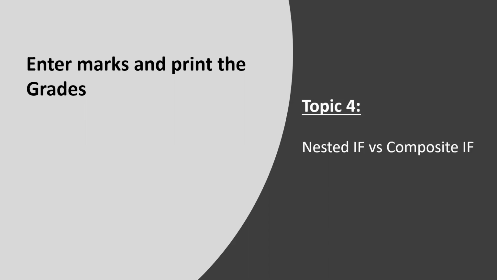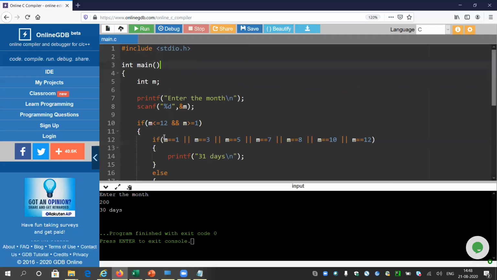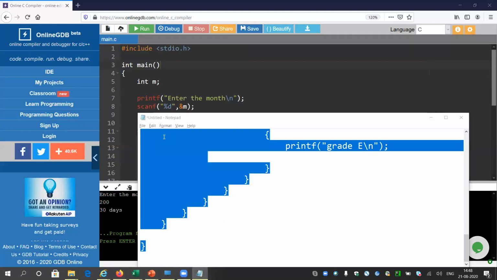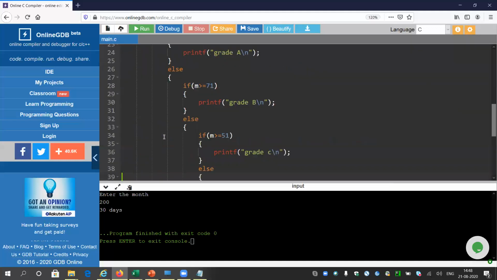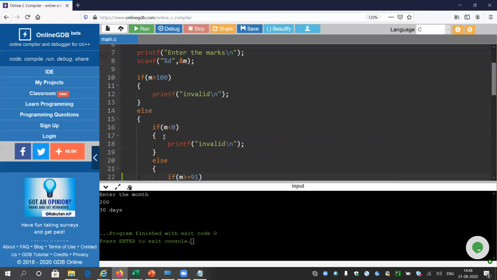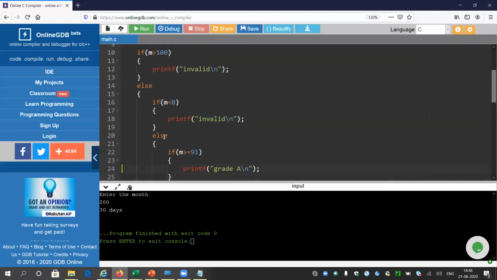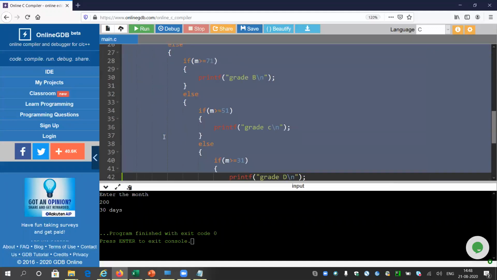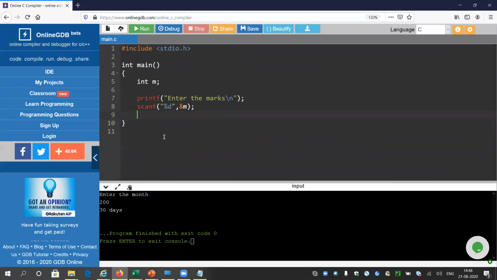So it is basically trying to compare nested if and composite if. So I have a backup of the program. Let me copy this out. Okay, yeah, the program has been copied. So I can introduce one thing. If m is greater than 100, invalid, less than 0, invalid, else. Now here I can introduce a message, or even we can skip all of them. Let me skip all of them first. Let me type it once again, so that will be good.